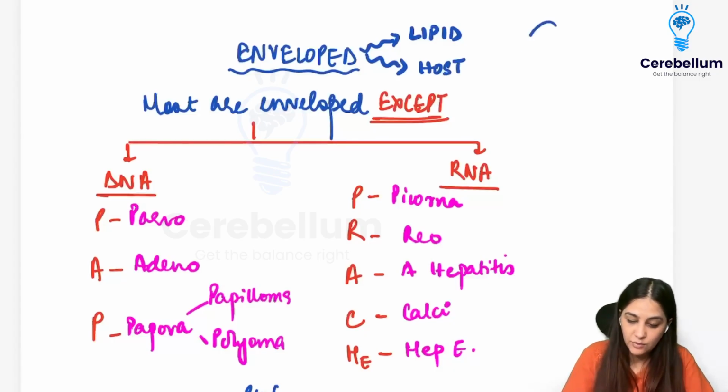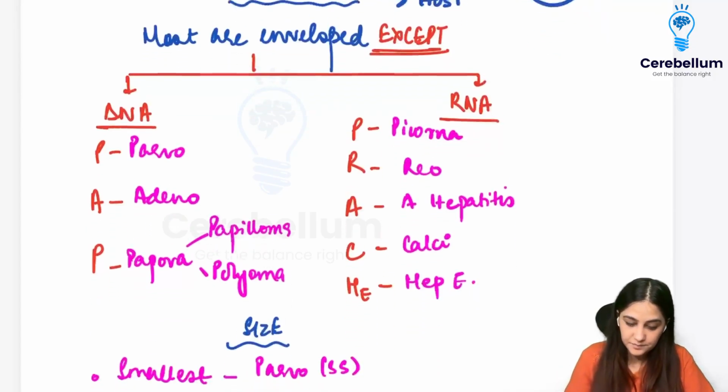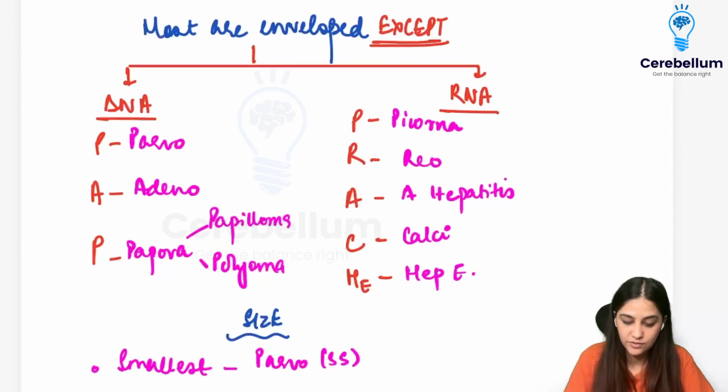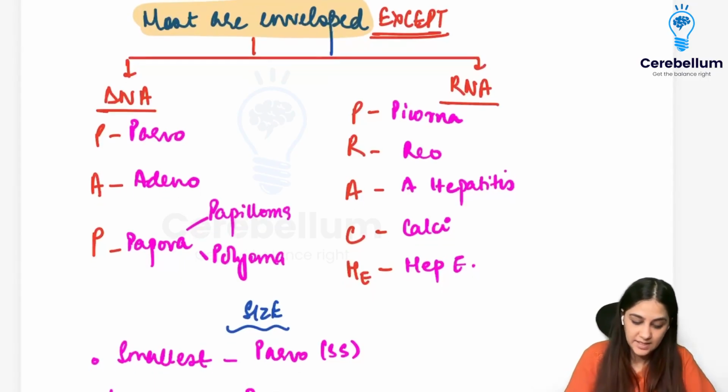So whenever they move out from the host cell, they bud out of the host cell, taking a layer with them. That is what forms the envelope. So they are going to bud out of the host cell, taking some part of the host cell and then forming an envelope. So most are going to be enveloped. They are going to be budding out like most viruses, except in DNA viruses we have the PAP, and in RNA viruses, we have Prachi.